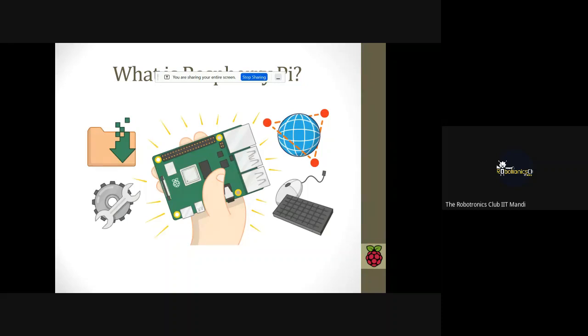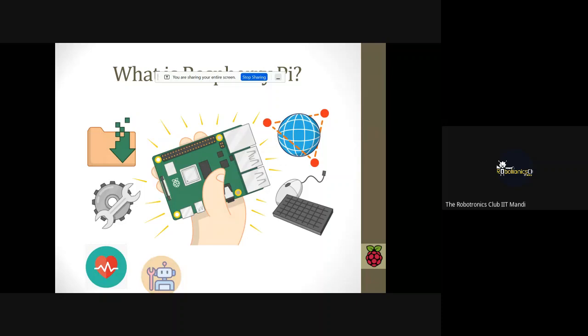Raspberry Pi is a small credit card sized board that has lots of applications. Suppose you are thinking of IoT, making a small computer, using it as a server, or different robotics applications, you can use this small Raspberry Pi board. You can make a health monitoring system with it. You can make different robotics projects with it. You can do IoT with it. You can implement the Raspberry Pi board in agriculture projects.